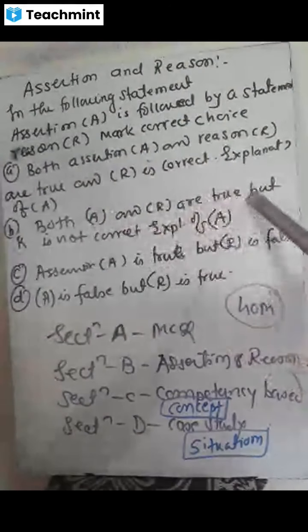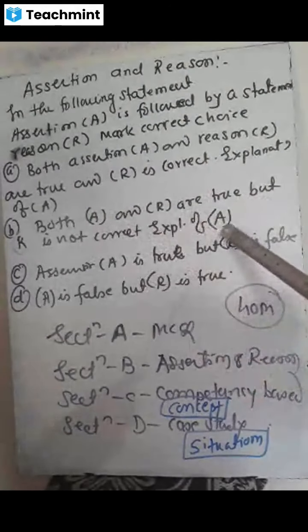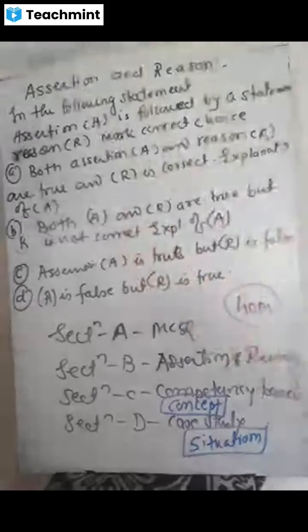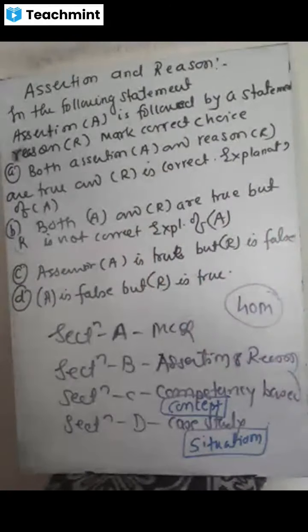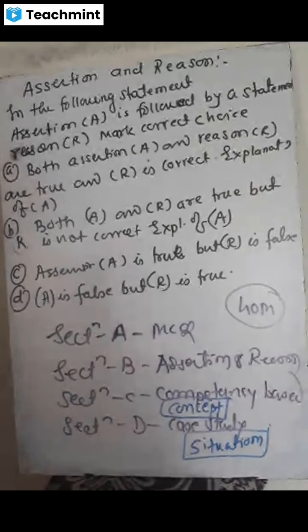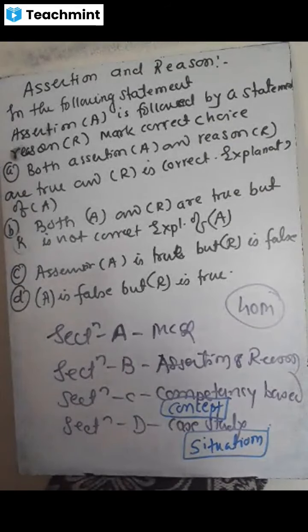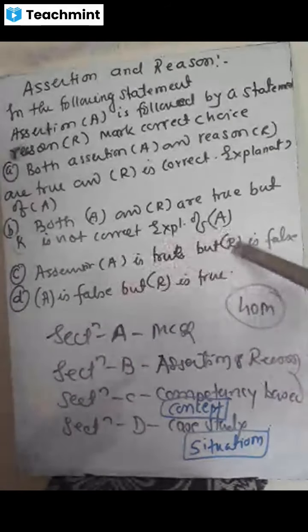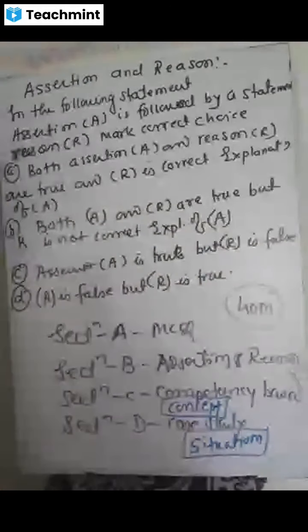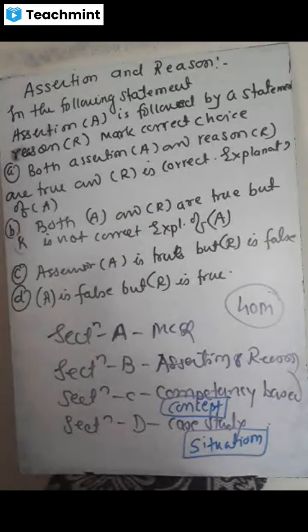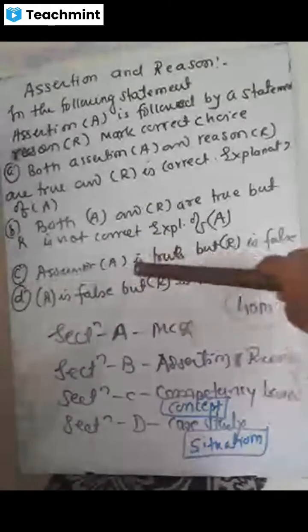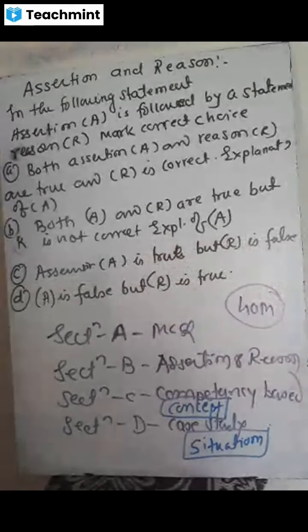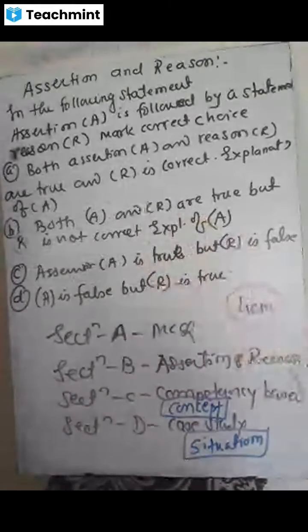Both A and R are true, but R is not the correct explanation of A, then you have to put the tick on B. Means two statements are given, A for assertion, R for reasoning, but you find that R is not a proper explanation of A, so that time you have to tick the answer B. Then assertion A is true, R is false, that time you have to tick the answer C. Means out of the two statements you find one is correct, but the other is not a correct reason.